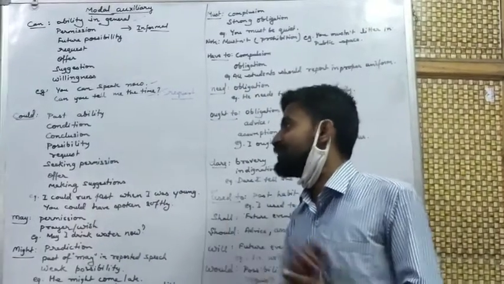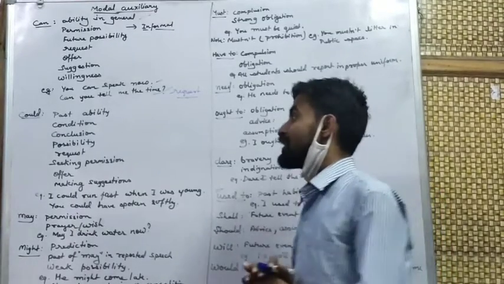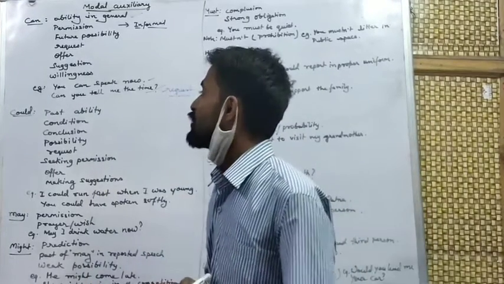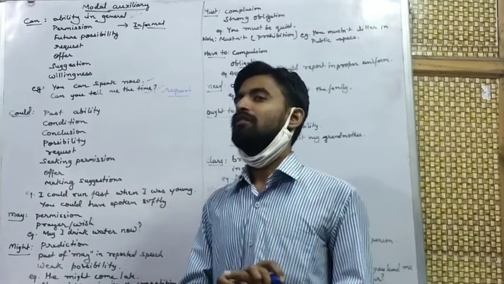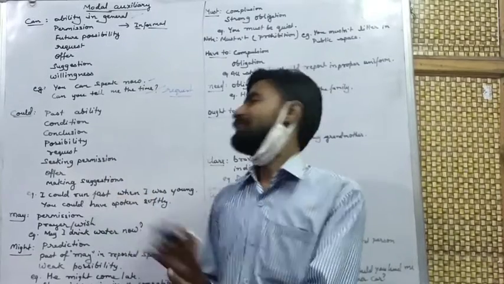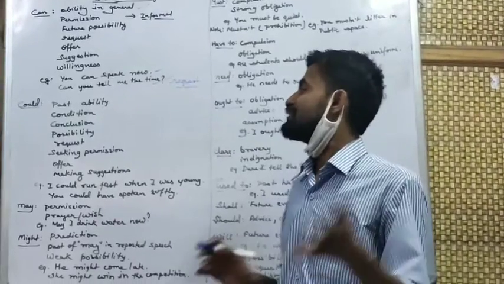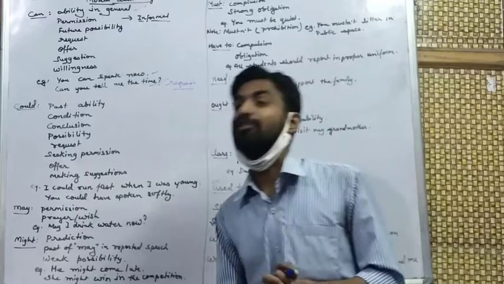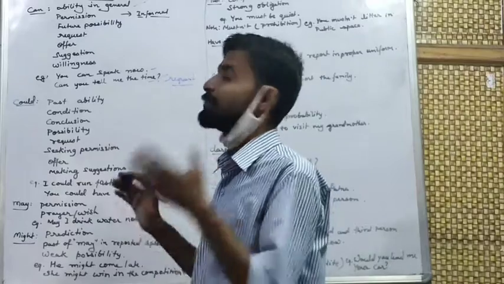Another use is conclusion. Could is also used to show conclusion. Just like, we could have a message that it could be all well if it ends well. This is conclusion. Possibility. Could is also used to show possibility. It could rain tomorrow. This is possibility, but very weak possibility.